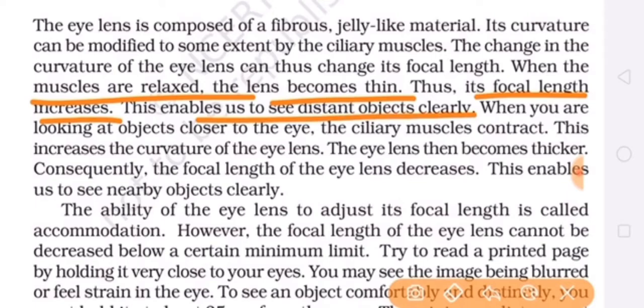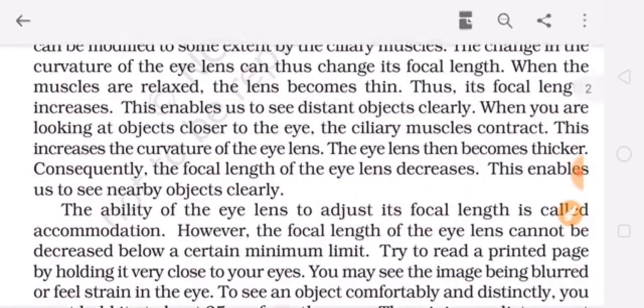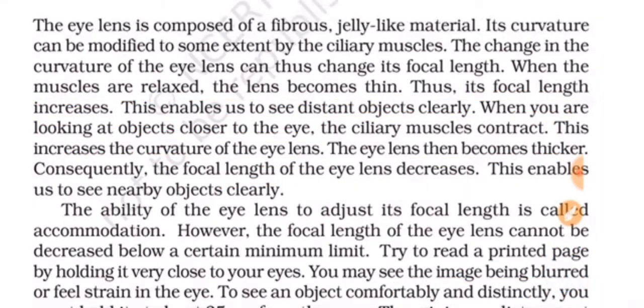And when we are looking at objects closer to the eyes, then what happens? The ciliary muscles will contract. So when contraction happens, it will increase the curvature of the eye lens. The eye lens will become thick and the focal length will decrease, and we are able to see nearby objects. It means our eye lens is adjusting its curvature and its focal length, so that we can see nearby objects and faraway objects easily.